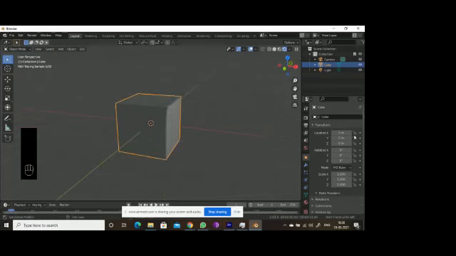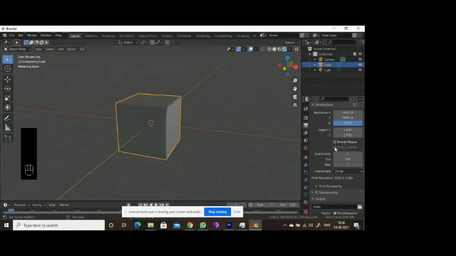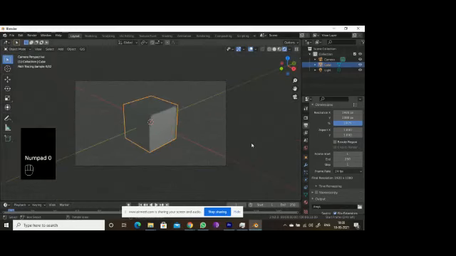I am with Cycles right now. So 1920 by 1080 is what we say full HD resolution. It's pixels, it's 100%. If I go for 200%, it will be 4K, but I don't want 4K because it takes so much time. The rest of the details we will talk about when we go for animation. So okay, we will go for the timeline at animation.